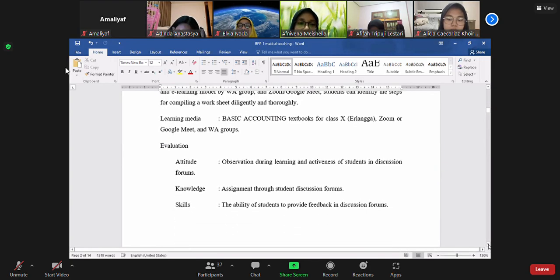Evaluation, attitude, observation during learning and activities, activeness of students in discussion forums, knowledge, assignment through student discussion forums, skills, the ability of students to provide feedback in discussion forums.